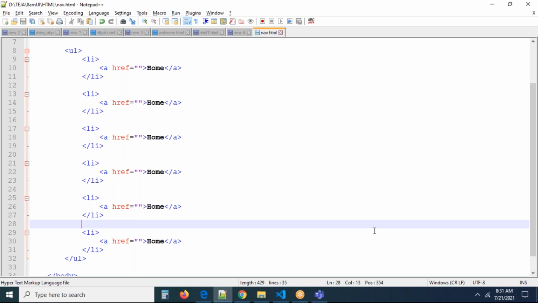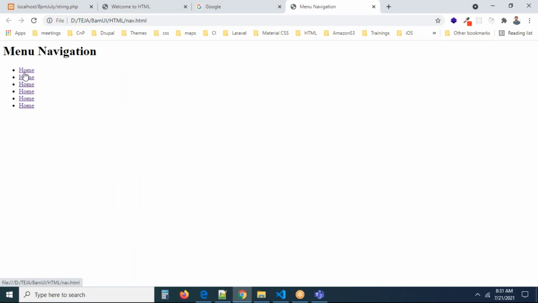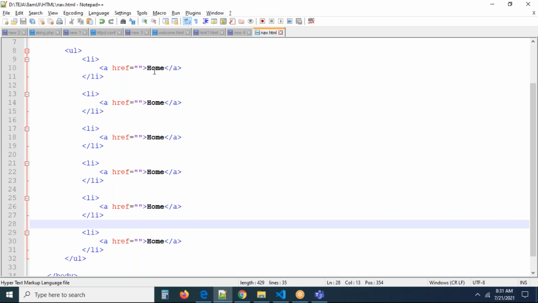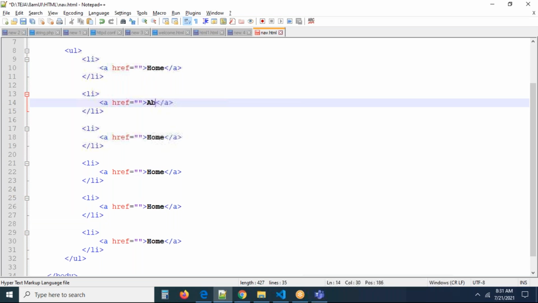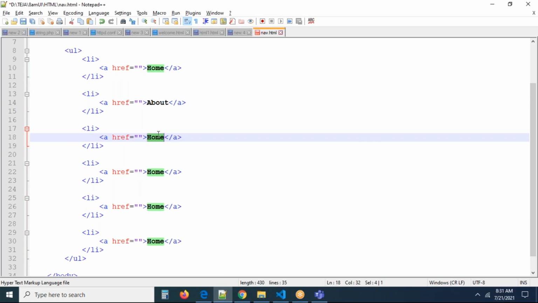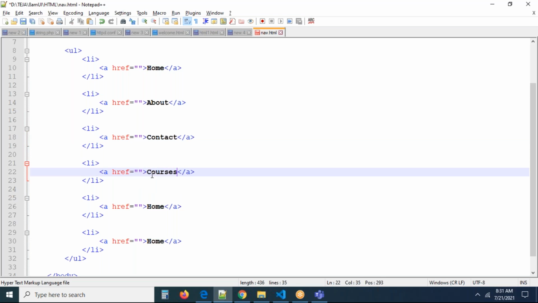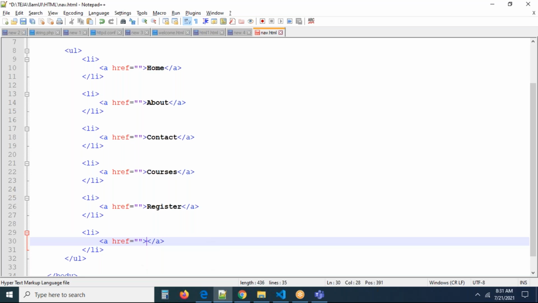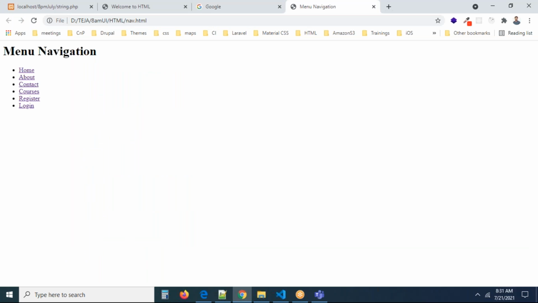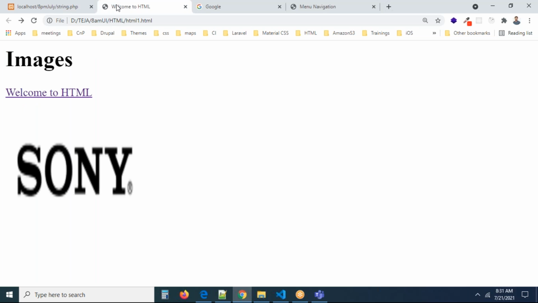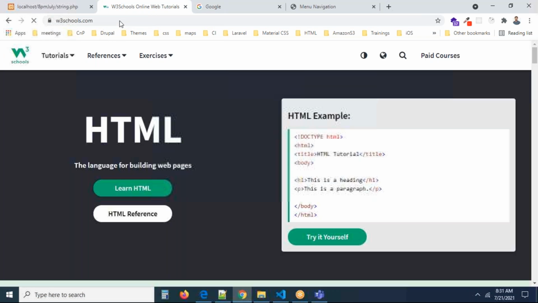Now every item is going to be clickable, because there is an anchor tag. Now you can change the menu items. This is home, this is going to be about, this is going to be contact, courses, register, login, whatever it may be. Now you can check this, all menu items are displayed. Generally you can go to any website, for example, w3schools.com. Can you see the menu?